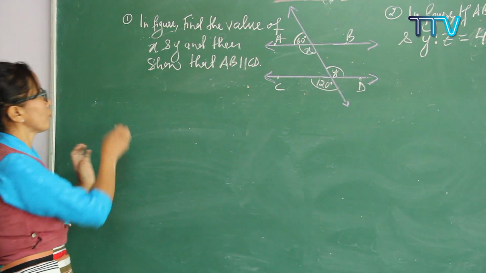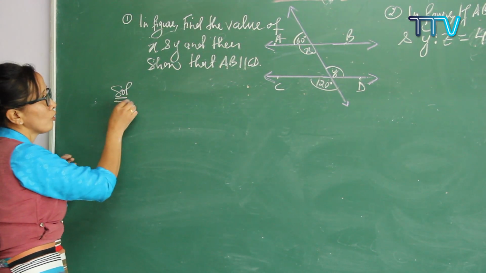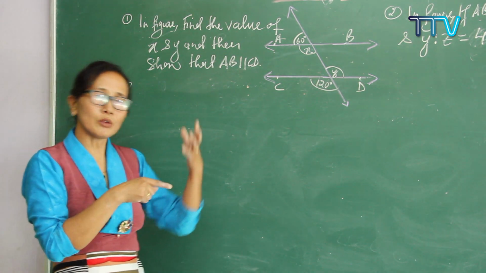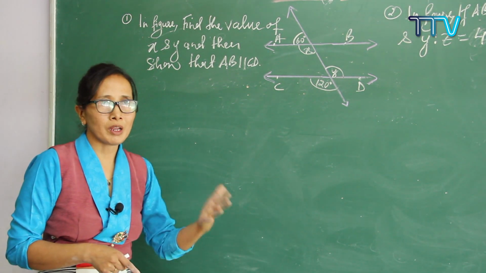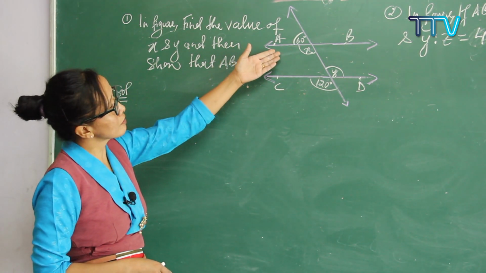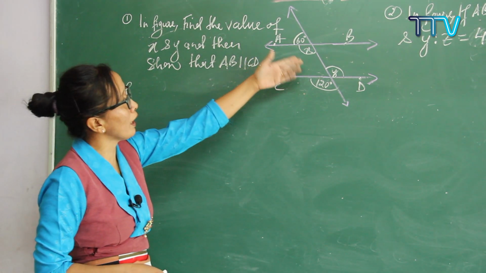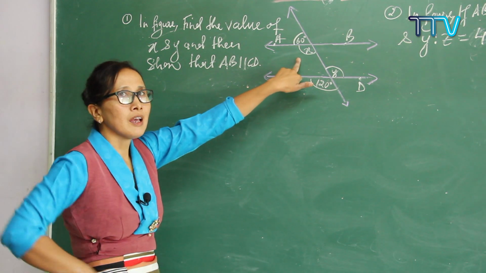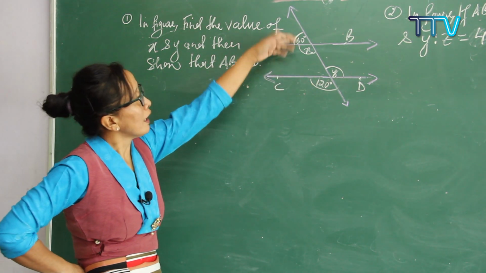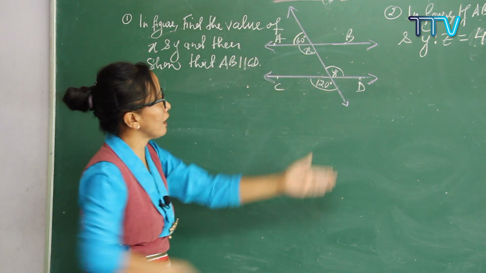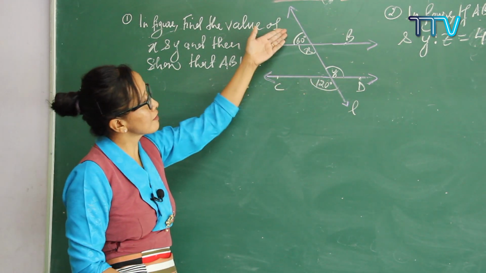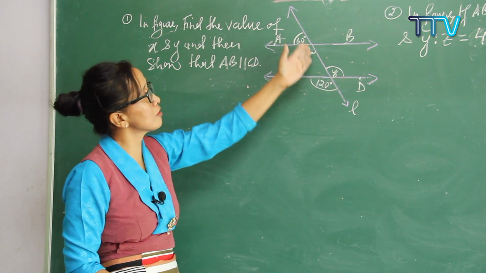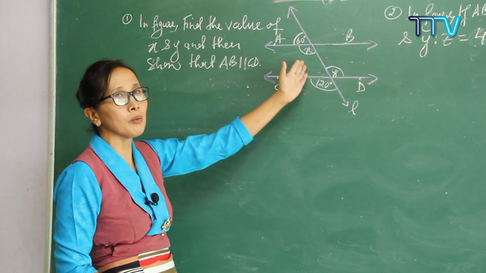See here, solve. When you solve this one, first of all, what else do you know? In this area you now have knowledge of so many properties, so it will be better to use them wherever you need them. Now let's see, you have to find x and y. So how do you find x? As you know, the linear pair and the line, this one, line L, let me write it L. On line L, 60 and x are lying on this straight line, so they form a linear pair.